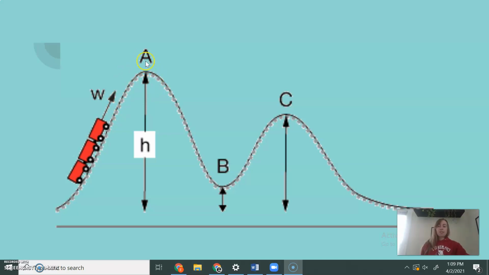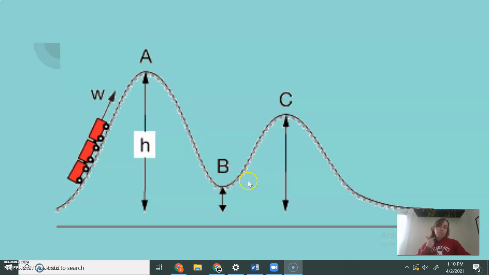And then there's generally, so I've only been on like 2 roller coasters because I actually really hate heights, but I think that at this point there is kind of a click and you can feel the roller coaster disengage from that electric power. And it lets go and it starts speeding down the hill here. And that's a point where the potential energy is being transformed into kinetic energy.